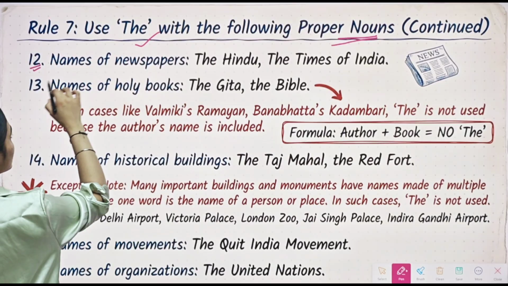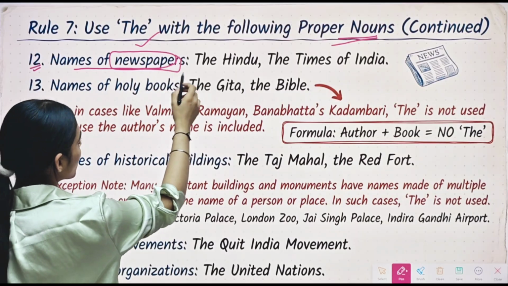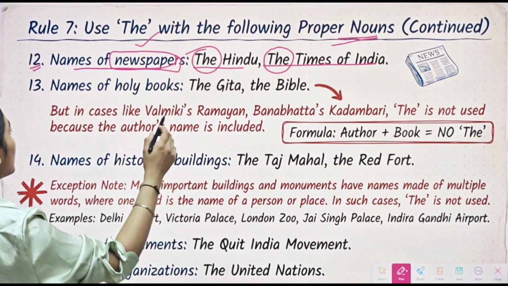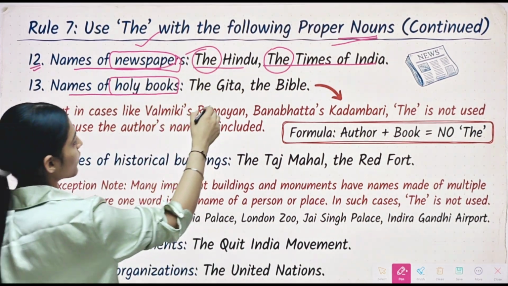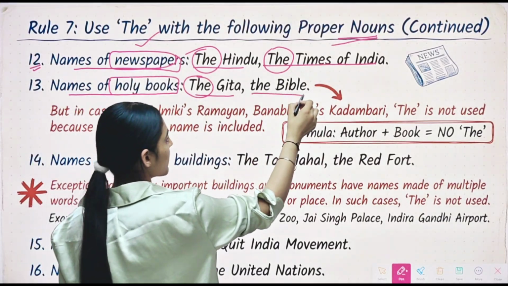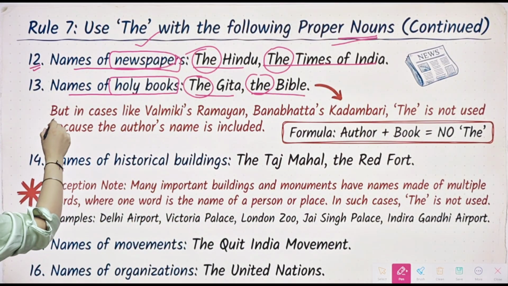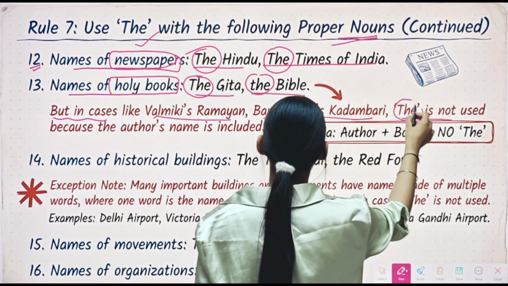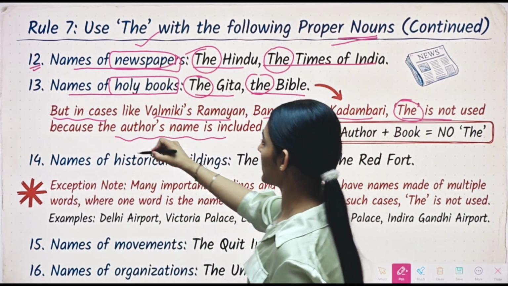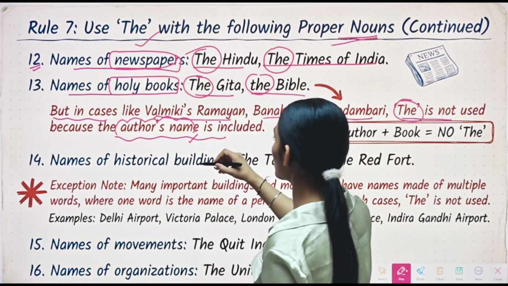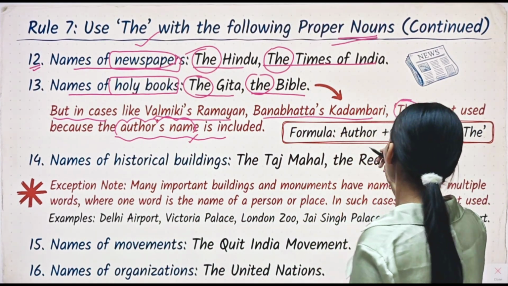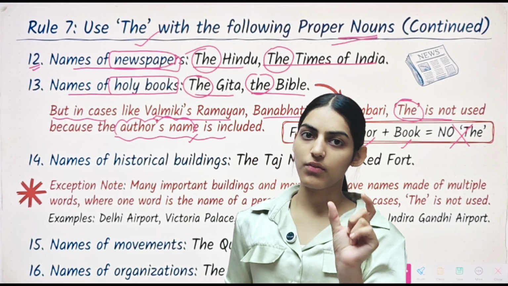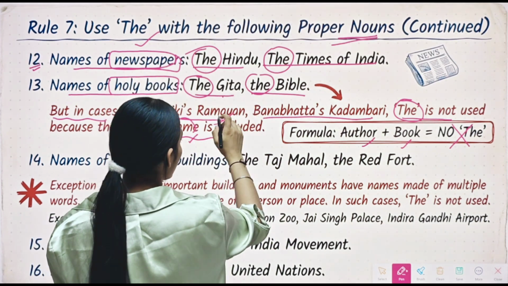Now moving on, rule number 12 says name of the newspapers. Along with that, we will use the Hindu, the Times of India. So we have to use the article with them. Then along with the holy books we will use the. For example, the Gita, the Bible. Then in some cases, like Valmiki's Ramayana and Banabhatta's Kadambari, the is not used because the author's name is included. Whenever author name is there, we will not use article the along with them. If there is author and book together, the article will not be used. If the book's name is alone, then we will use it. For example, the Gita we have here, the Ramayana.